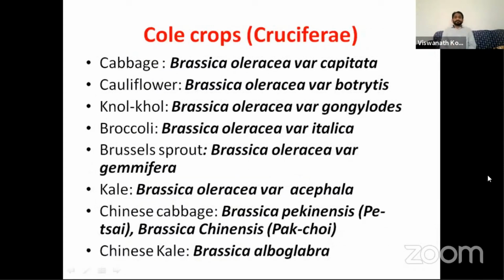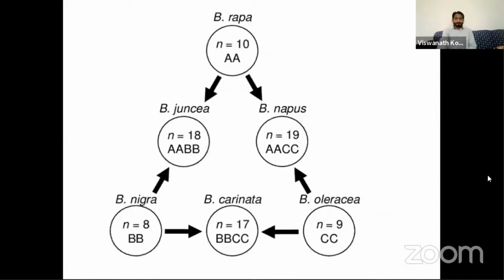So the important crops in the cruciferous family are cabbage, cauliflower, kohlrabi, broccoli, Brussels sprout, kale, Chinese cabbage and Chinese kale. Please remember the botanical names. This is generally called the U triangle. This clearly explains how different species of Brassica were originated. So this is our Brassica oleracea. All our vegetables belong to this group.